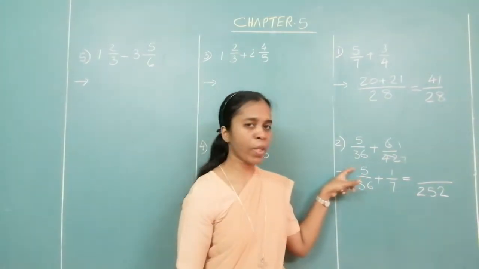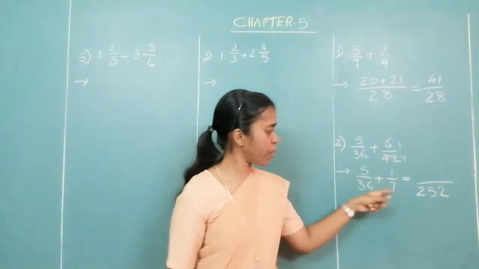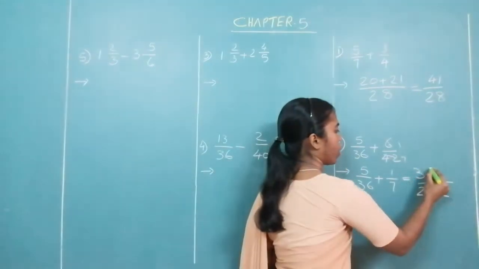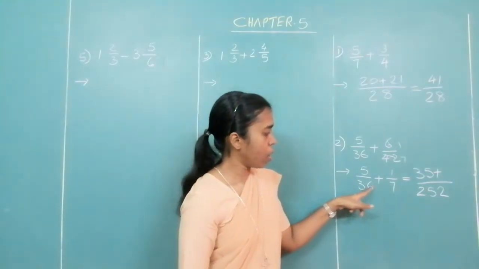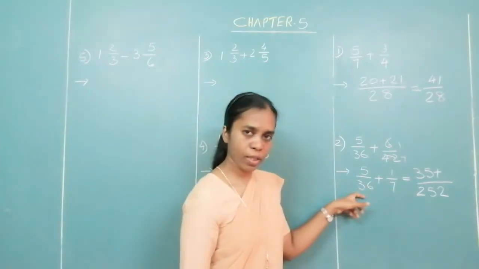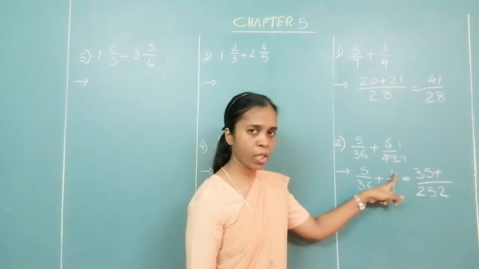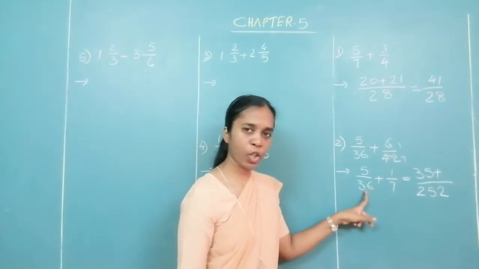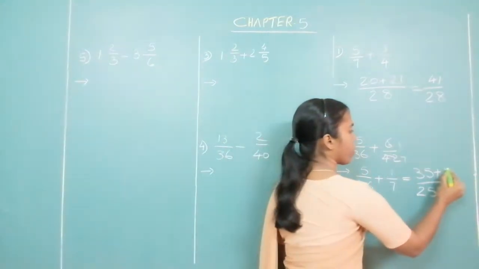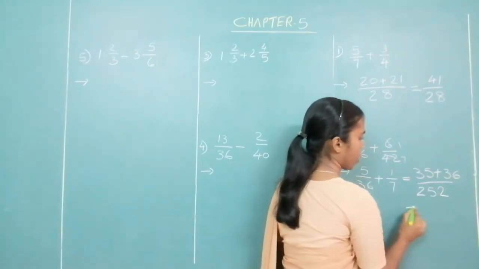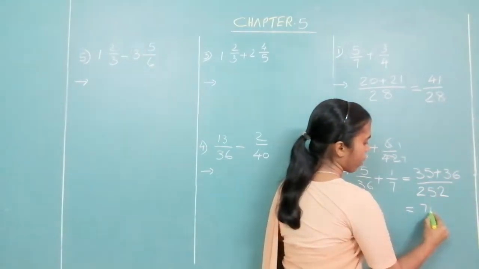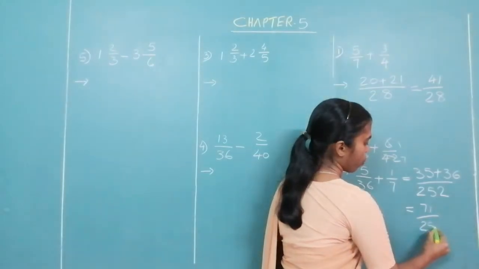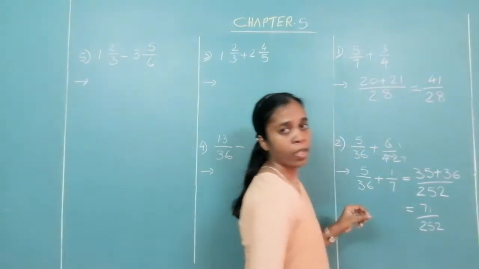So the numerator also has to be multiplied by 7. 7 5s are 35 plus, you have multiplied 7 into 36. So this numerator also has to be multiplied by this denominator. So what will you get over there? 1 into 36 is 36. Add these two, we will get it as 71 upon 252.